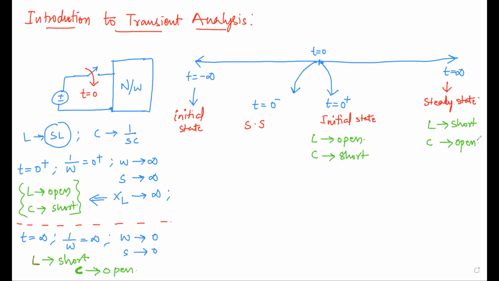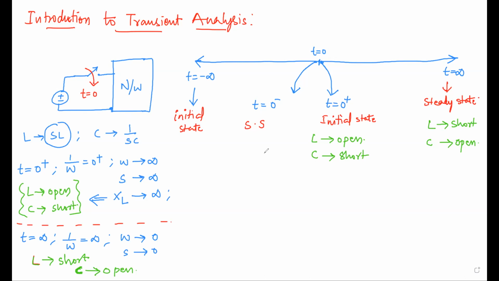Now we should consider what this 0 minus is. 0 minus is also a steady state. Why will the inductor and capacitor suddenly oppose? Because they are energy storing elements. Before the time t is equal to 0, before the switch is on, there might be some current flowing through the inductor and capacitor.